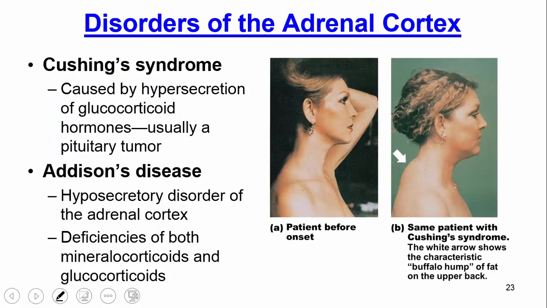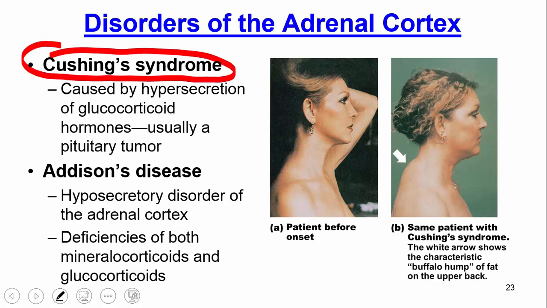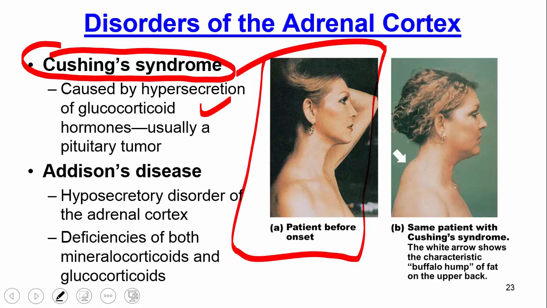Okay, there's also disorders of the adrenal cortex, and so here's a few to mention here. And these take a while to take effect, so someone doesn't notice this until later in their adulthood. But if someone has Cushing's syndrome, this is caused by a hypersecretion of one of those adrenal cortex hormones, something called glucocorticoid. And later in life when they're affected, there's certain structures that really sort of result here.